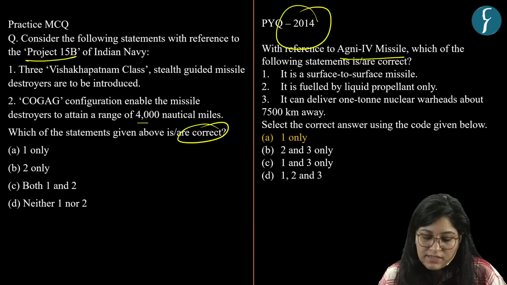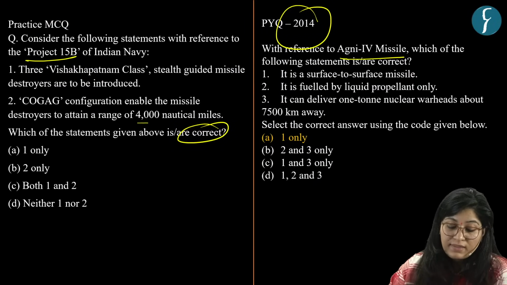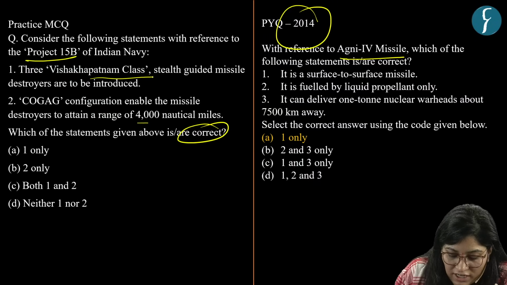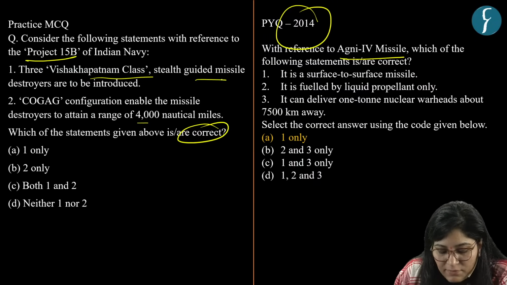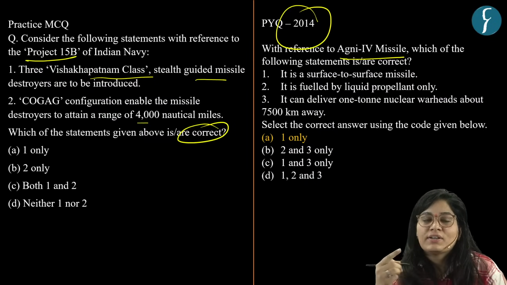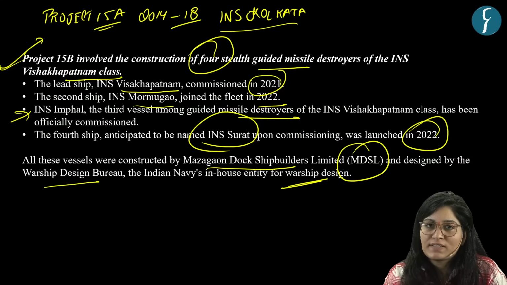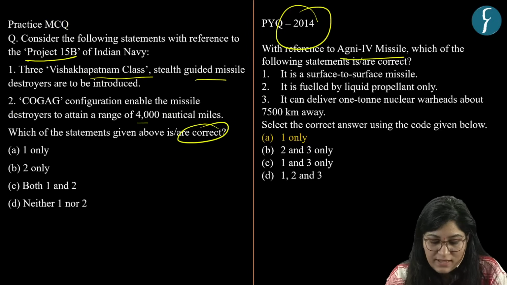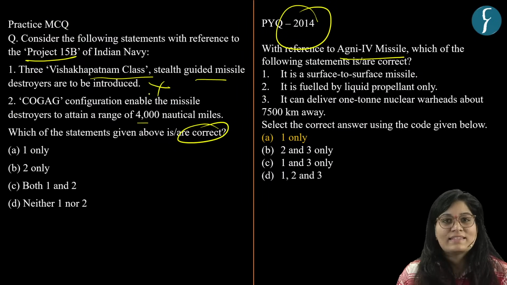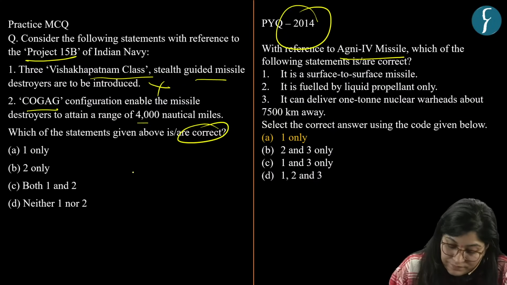Now let's solve our practice question. First is, with respect to Project 15B, 3 Visakhapatnam class stealth-guided missile destroyers are to be introduced. Now, as I told you, in Project 15B, we have 4 guided missile destroyers of the INS Visakhapatnam class. Okay, so with this, our first statement is incorrect. Second statement is COGAG,